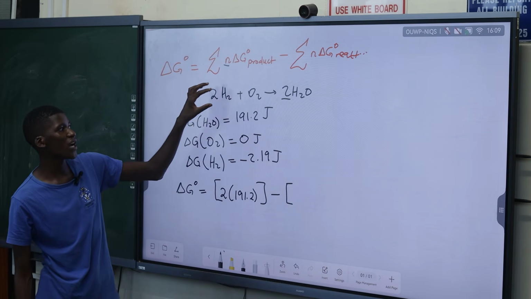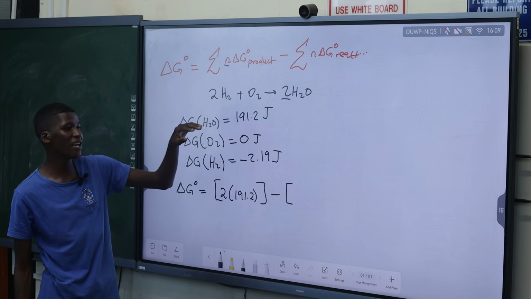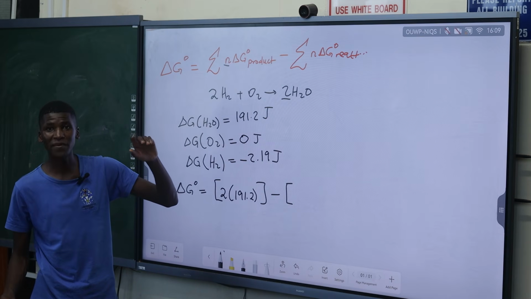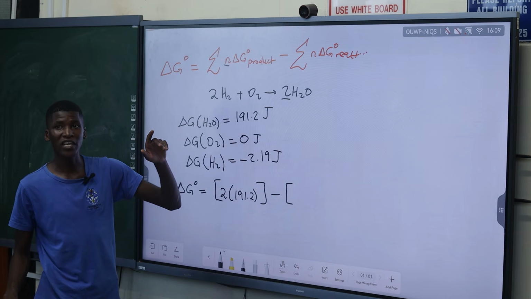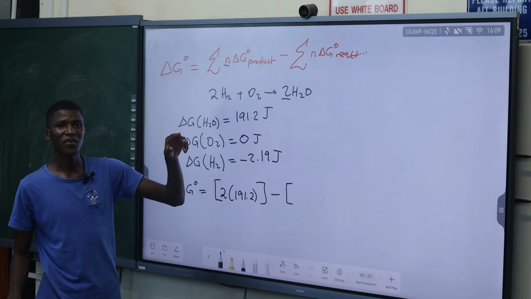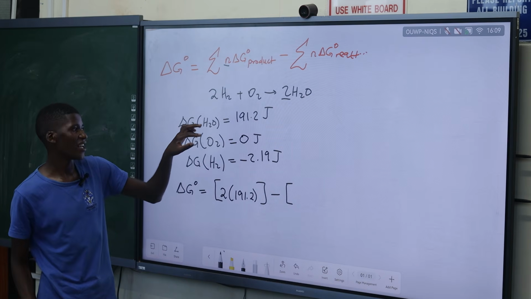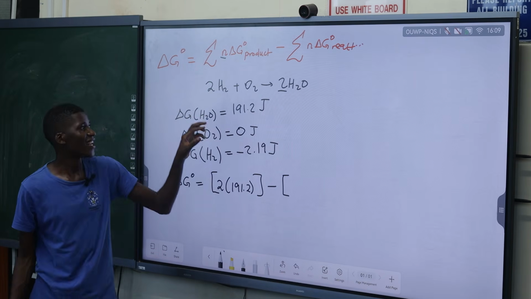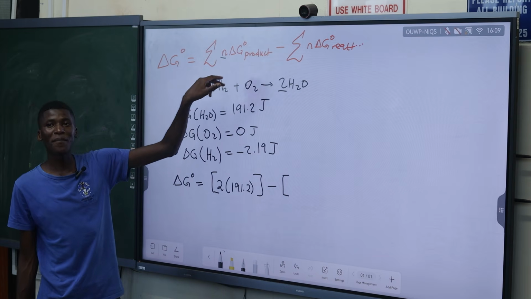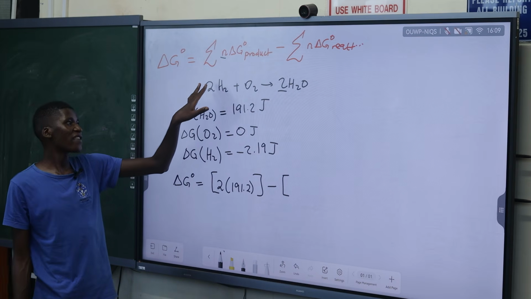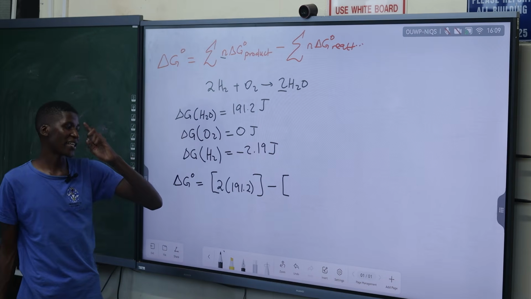The reactants we've got are hydrogen gas and oxygen gas. Each and every one will contribute its own Gibbs energy. So H2 and O2 are my reactants. So if I have H2 and O2, these are our reactants.